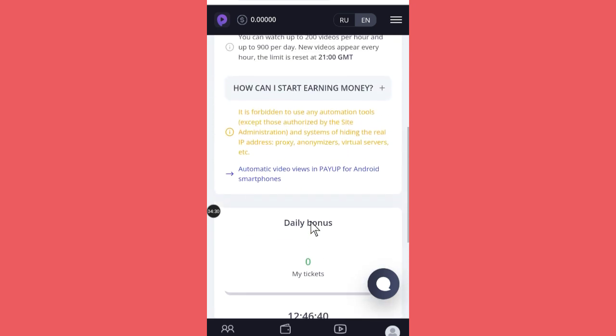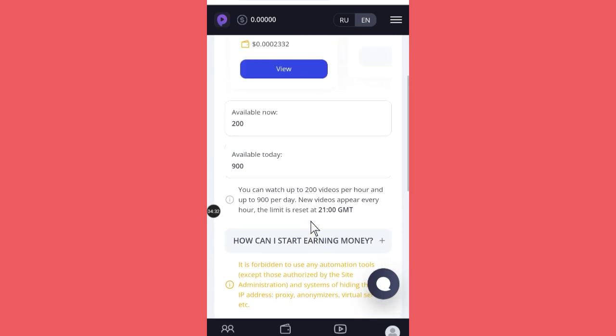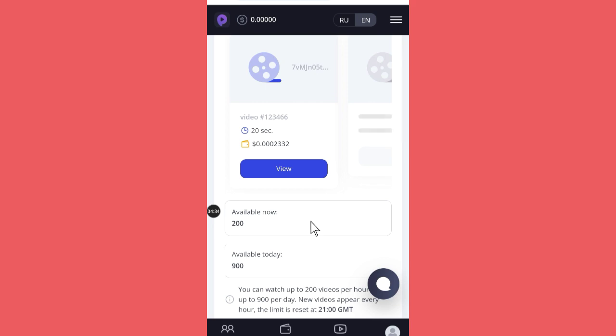So guys, this is how the platform looks like and how you'll be able to work to earn.